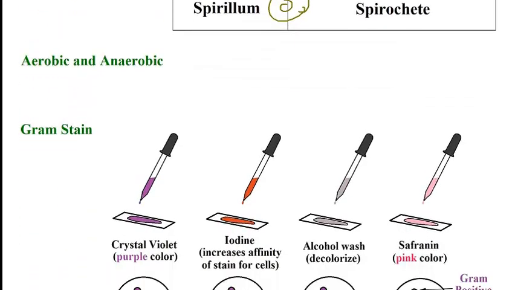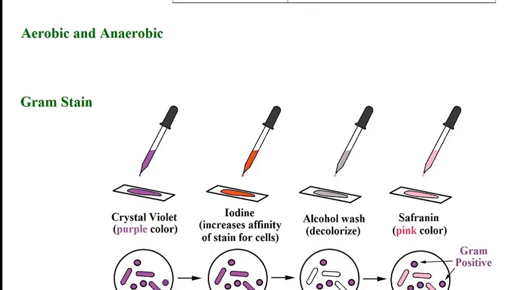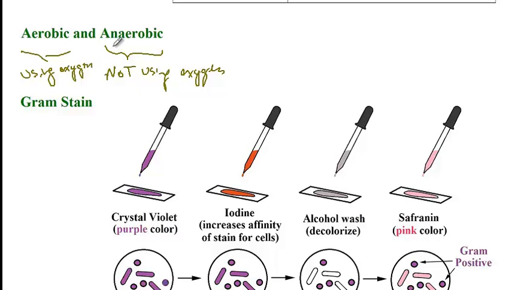The next mode of classification is aerobic versus anaerobic. Strict anaerobes are bacteria that are not using oxygen. An example of a strict anaerobe is, for instance, the bacteroides that are found in the large intestine, versus aerobes, which are organisms that use oxygen for energy production.